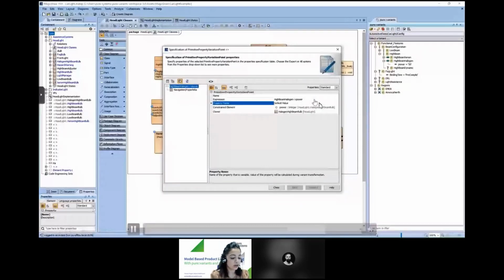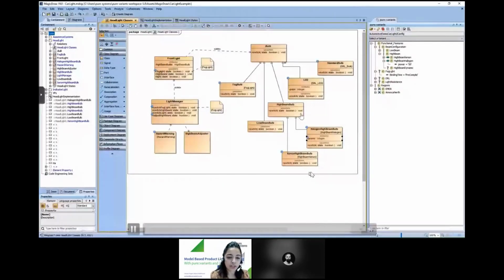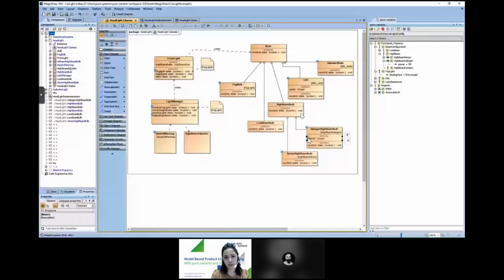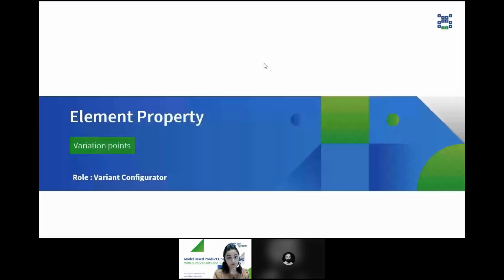And then this way, the value of this variable will be set to the value of the attribute power, which was set or calculated during the variant configuration. So this is how we set the variation point to the primitive property. Now let's move on to the next one, that is the element property.